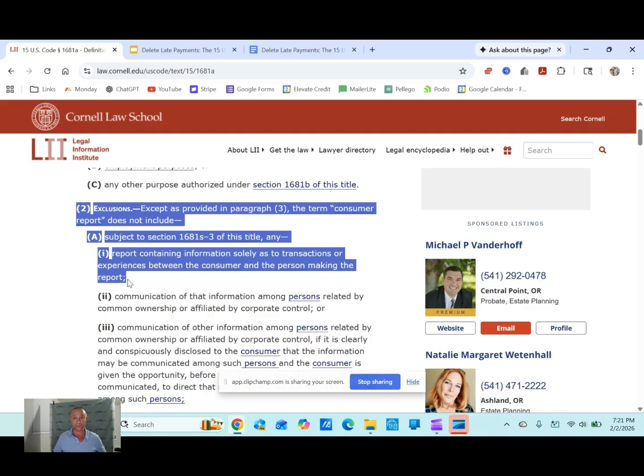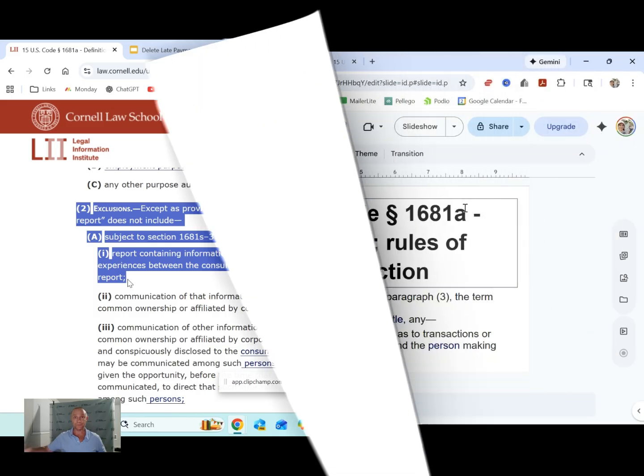Let that sink in for a minute. And let's read it again. Exclusions, except as provided in paragraph 3, the term consumer report does not include any report containing information solely as to transactions or experiences between the consumer and the person making the report. So think about that deeply. What does that mean to you?